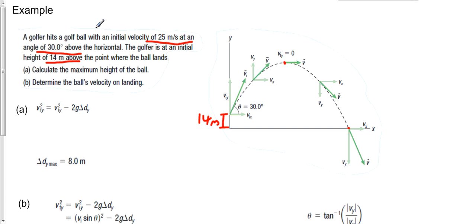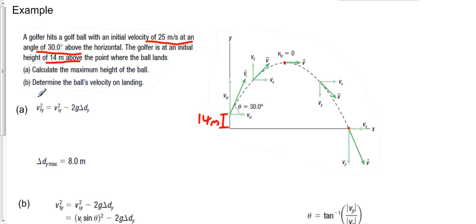Anytime you have a hook or a slice and the ball curves left or right, that's certainly a huge effect of air resistance and drag. But let's just try and ignore that for right now and just deal with it as a straight projectile. So we do want the maximum height, so we want to kind of know what is this delta dy.